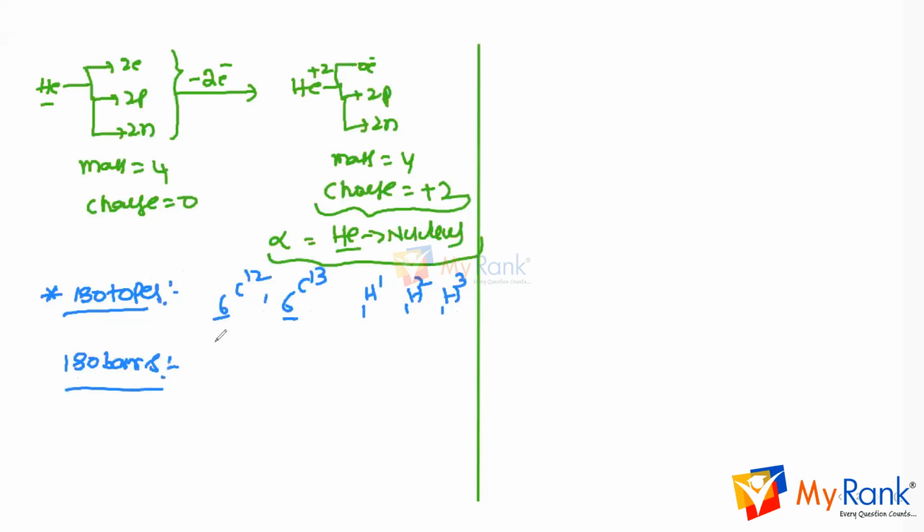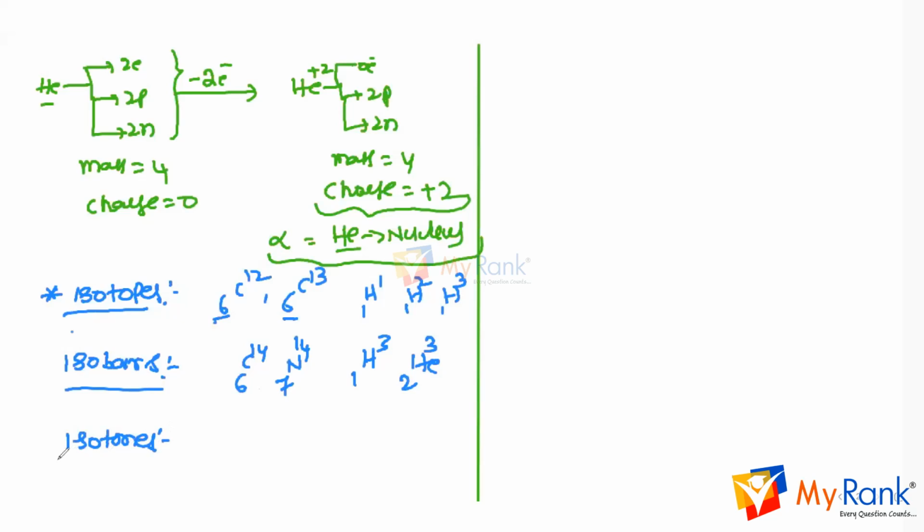Isobars means atoms of different elements which have different atomic numbers but the same mass number, like 6C14 and 7N14, or 1H3 and 2He3. The mass number is the same, and these are called isobars. Isotopes means same atomic number, different mass number. Isobars means the same mass number but different atomic number. And the next one is